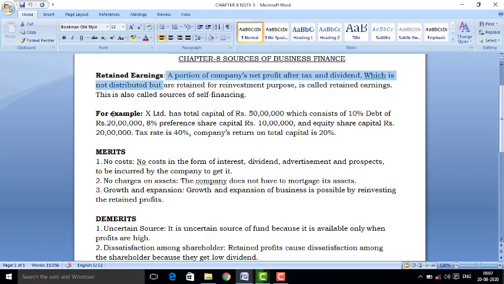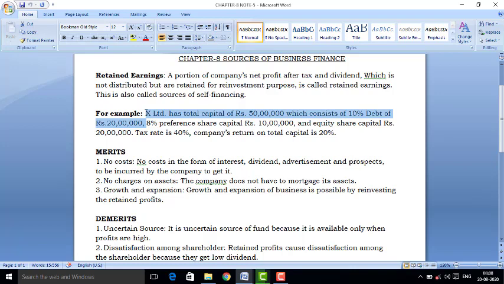For example, here you can see one example is given: X Limited has total capital of rupees 50 lakh, which consists of 10% debt of rupees 20 lakh, 8% preference share capital of rupees 10 lakh and equity share capital of rupees 20 lakh.